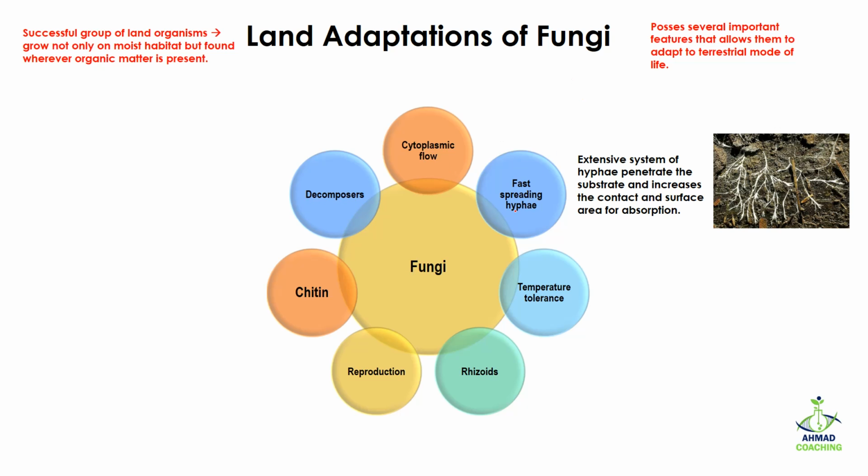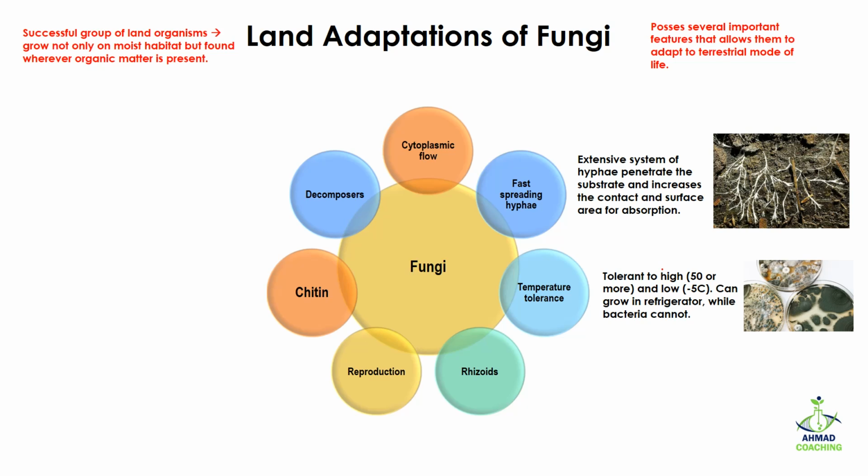First of all, fast spreading hyphae. The extensive system of hyphae penetrates the substrate and increases the contact and surface area for absorption. For example, if a fungus is growing in soil, it can move deeply into the soil in search of nutrients because its hyphae can penetrate very deep and very quickly. The hyphae are very thin, so they can easily move between the soil particles, and because of this it can absorb a maximum amount of nutrients and can survive any environment.